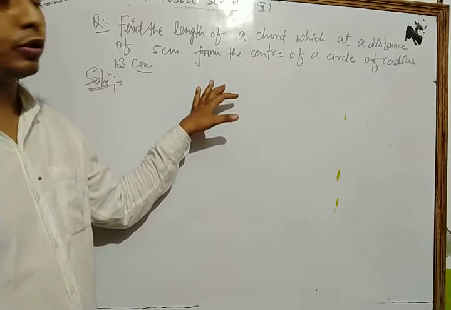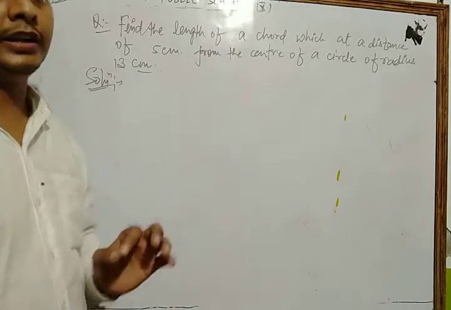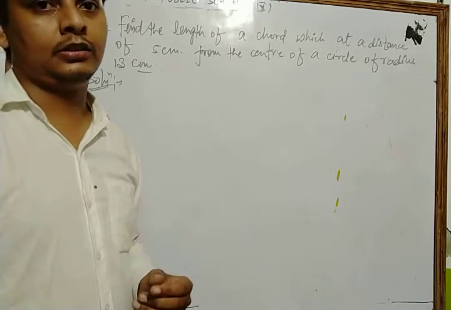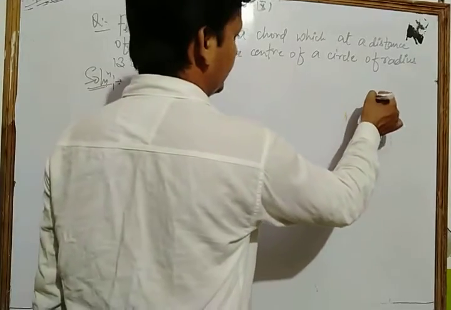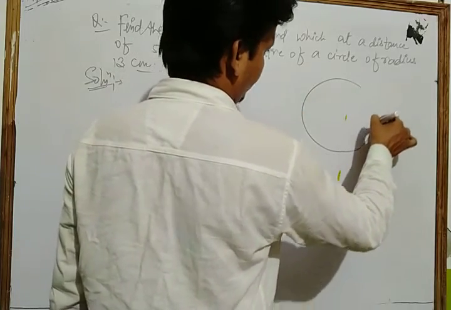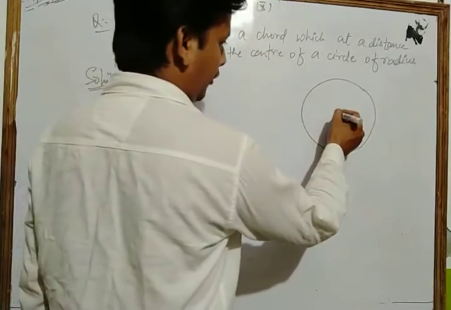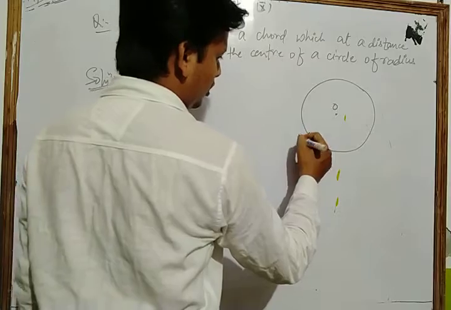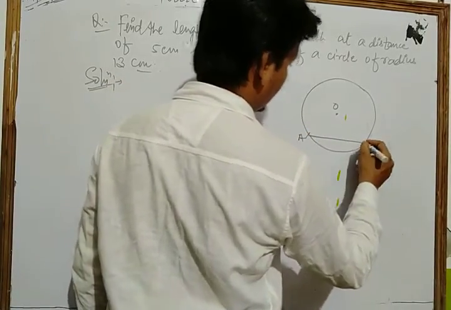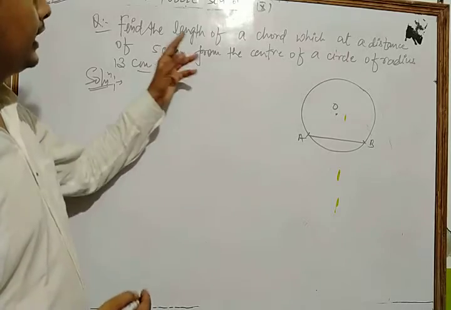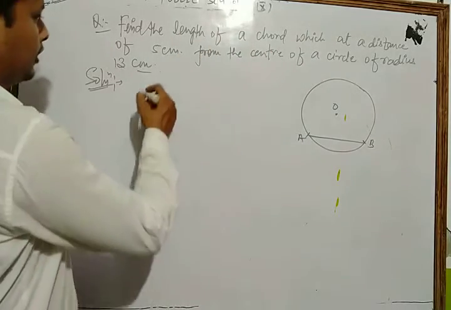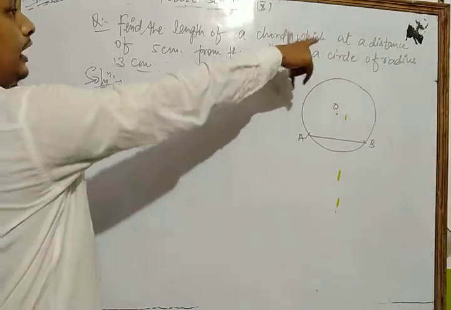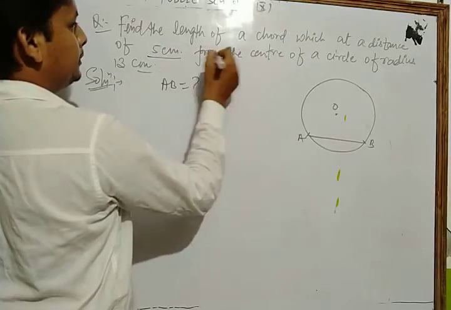Let's see once more. Find the length of a chord which is at a distance of 5 centimeter from the center. First of all we draw a figure. We draw a circle C with center O, and we draw a chord AB. We need to find the length of the chord AB, which is at a distance of 5 centimeter from the center.